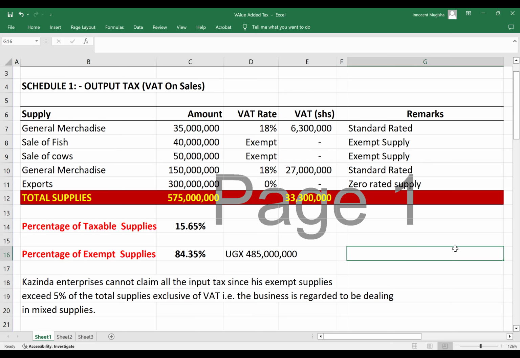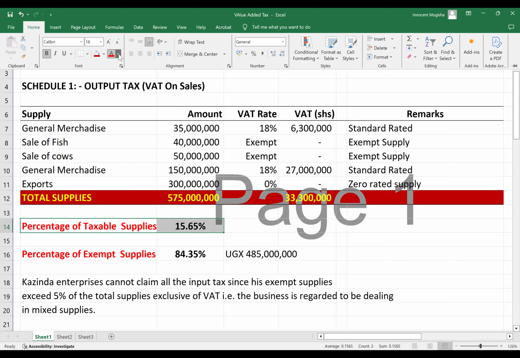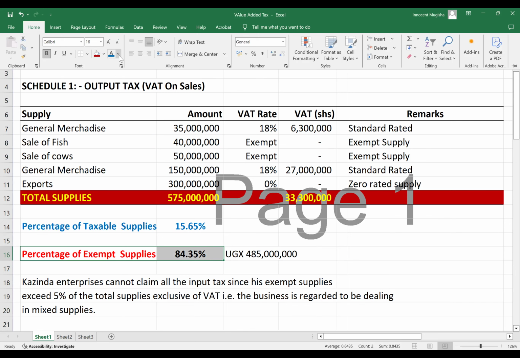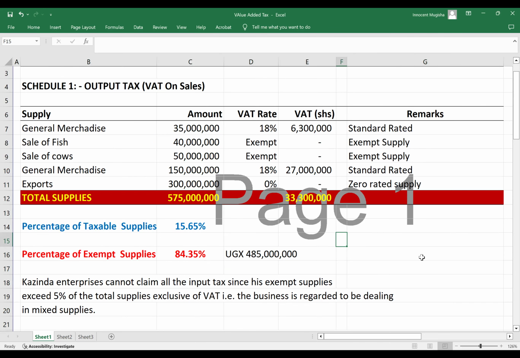Assuming it was the other way around. Let me put this one in a different color. Blue, red. This one red. Where the exempt supplies are more than the taxable supplies. Assuming this was the case, would this be good or bad for KAZINDA? Share with me in the chat. Would that situation be good or bad for KAZINDA? Share with me in the chat.